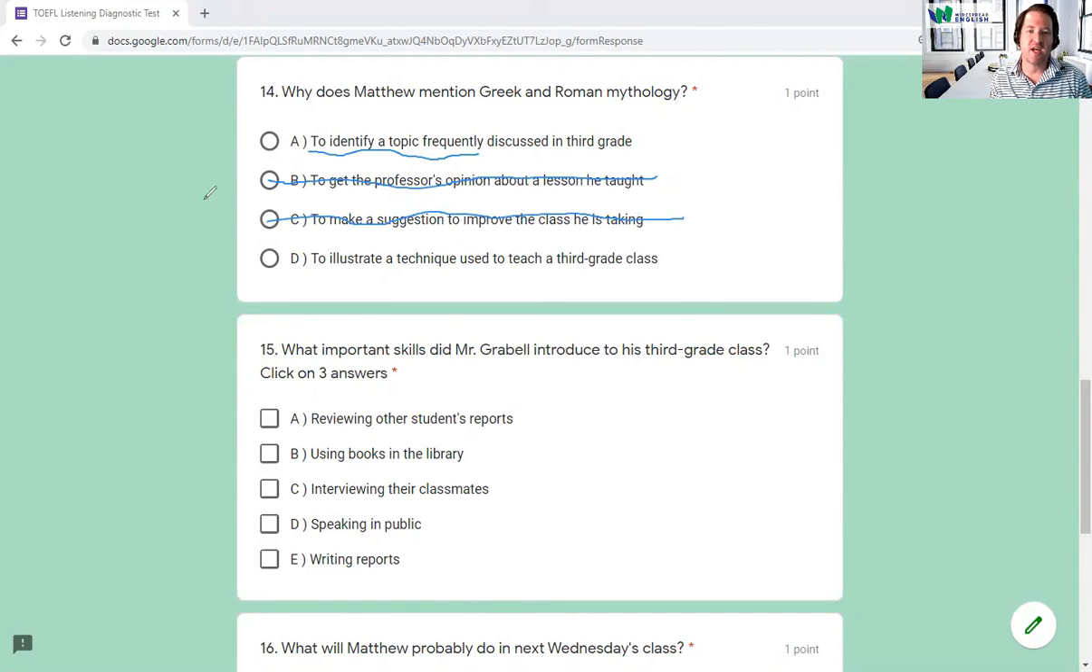So here we have A, and now let's look at D. To illustrate a technique used to teach a third grade class. So here, to identify a topic, well, actually, he's talking about a technique used to teach a third grade class. Remember, Mr. Grable was using Greek and Roman mythology to teach the planets and the names of the planets. So the answer here is going to be D.